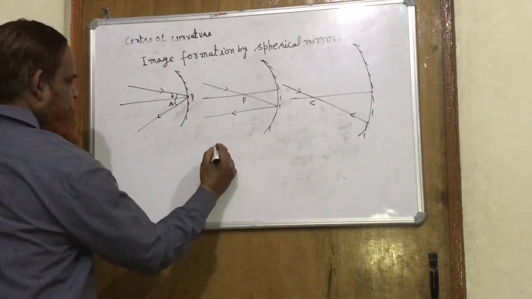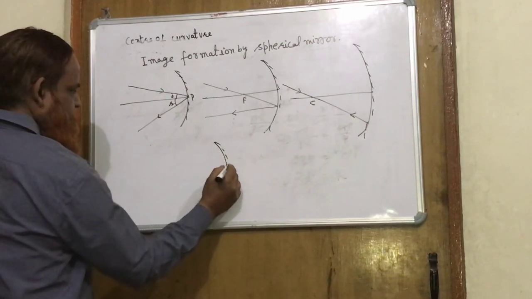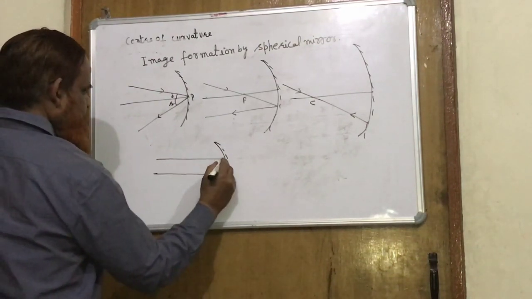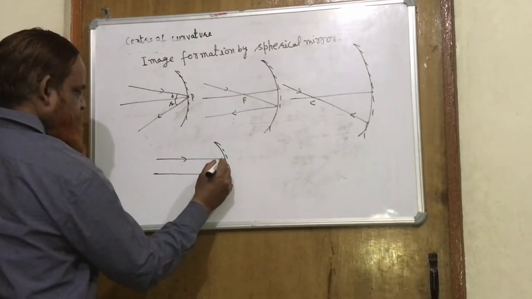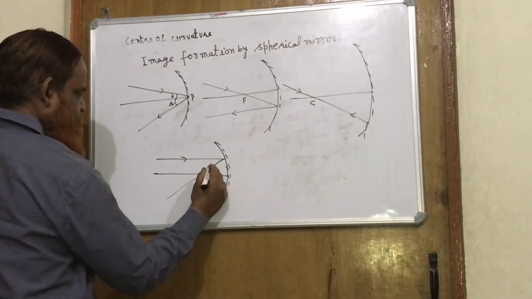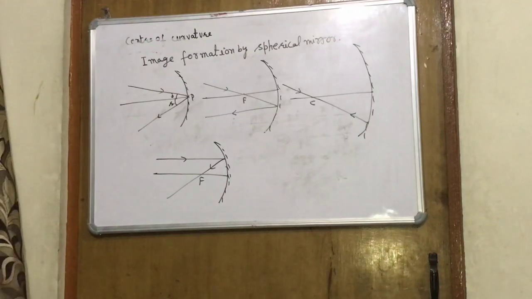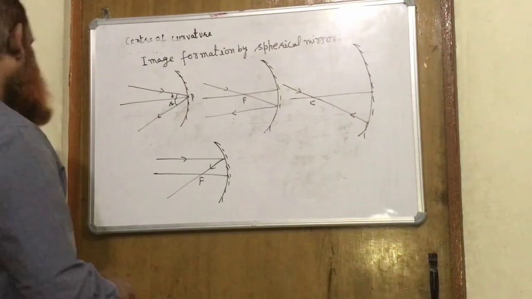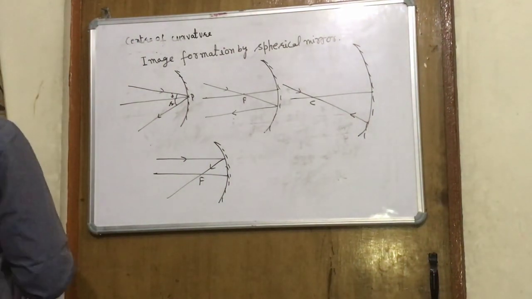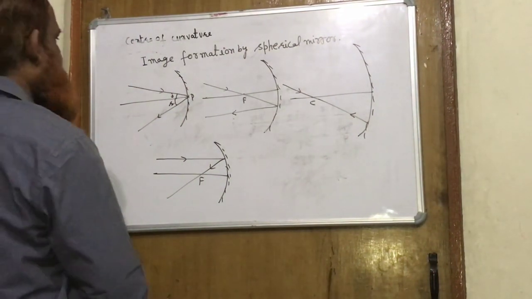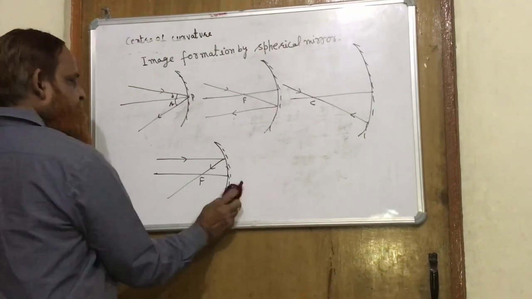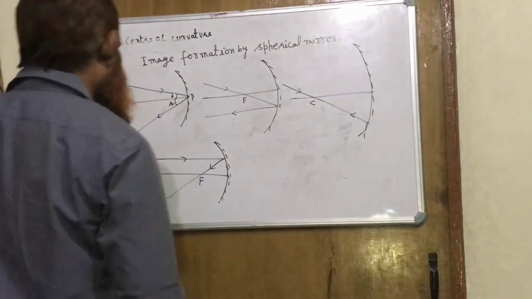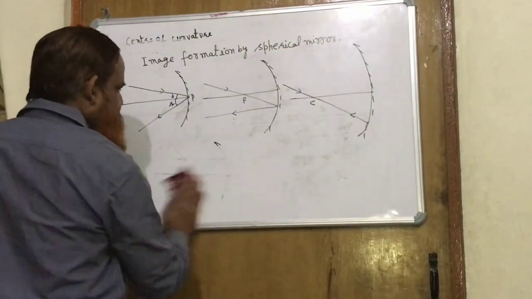And if a ray of light is parallel to the principal axis, after reflection it will pass through the focus. We should keep these things in mind when we draw the sketch diagram of image formation by a mirror. As in a concave mirror, we use the same rules in a convex mirror.